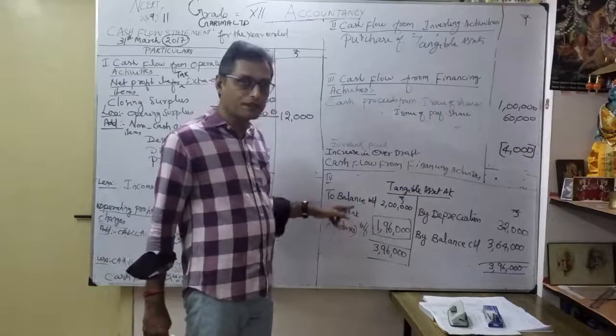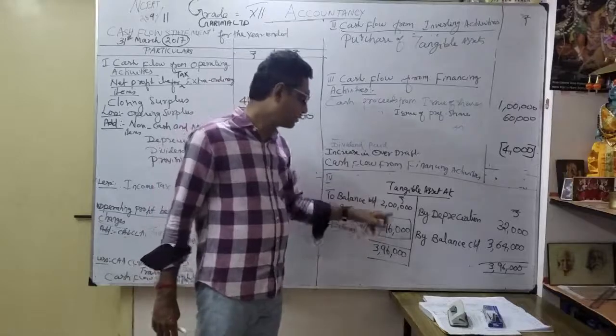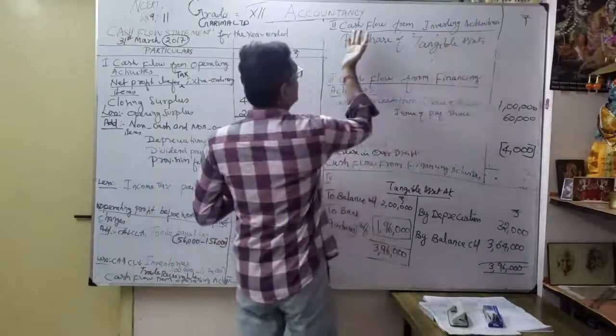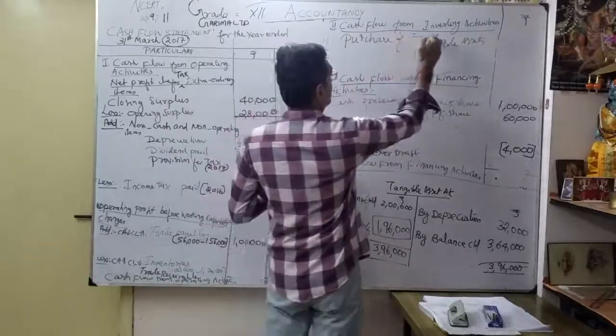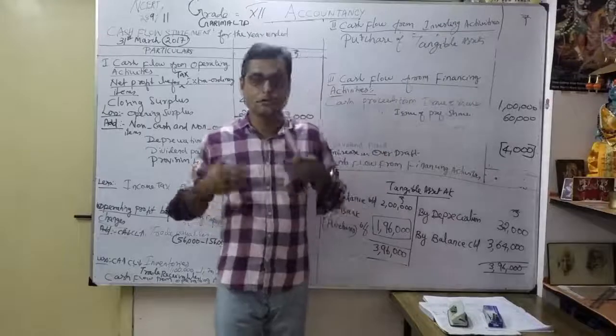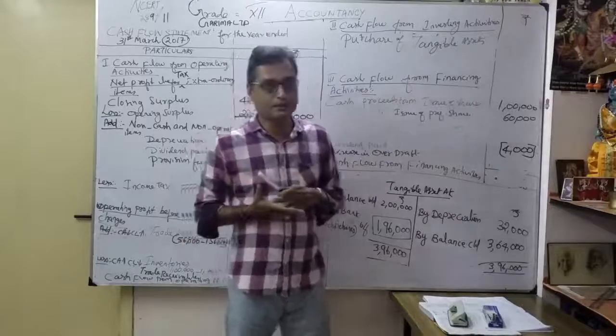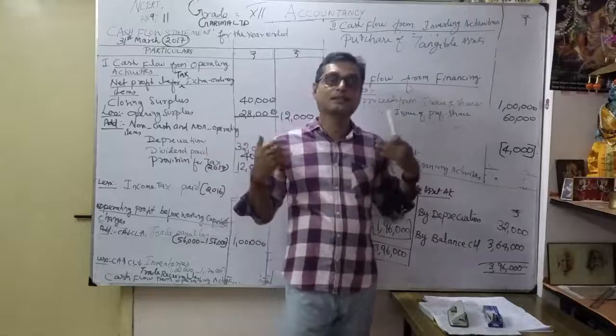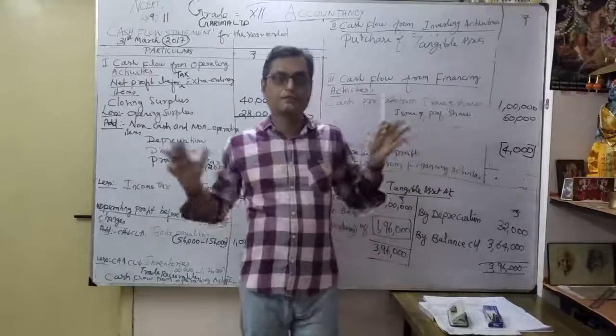So we purchased 1,96,000 of tangible assets. This comes under investing activity. Purchase of assets, as we already discussed, is mostly for improvement of the business, for enlargement or enhancement of our business, or widening up our different products.